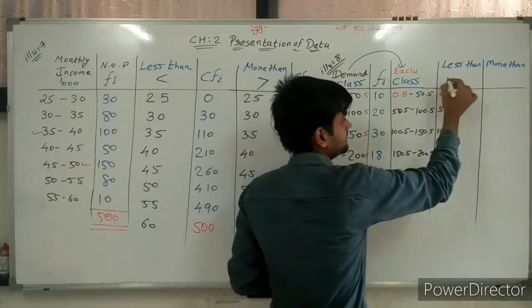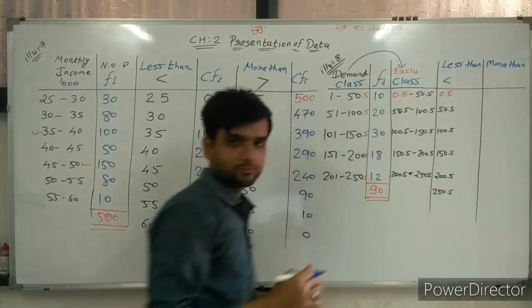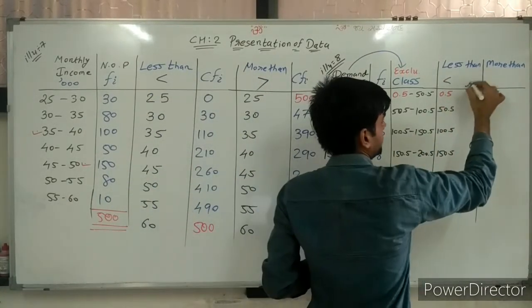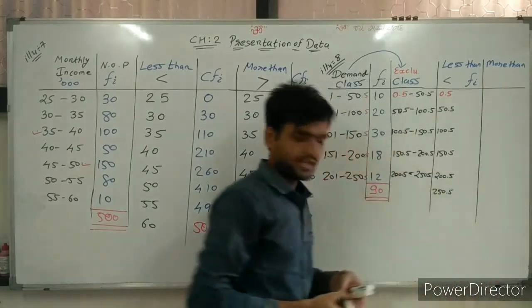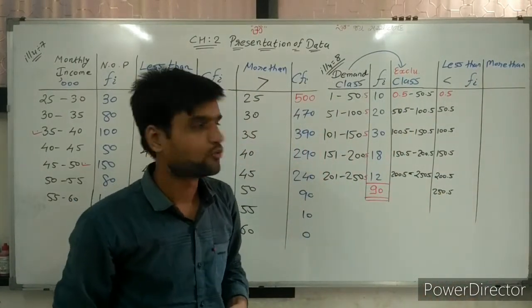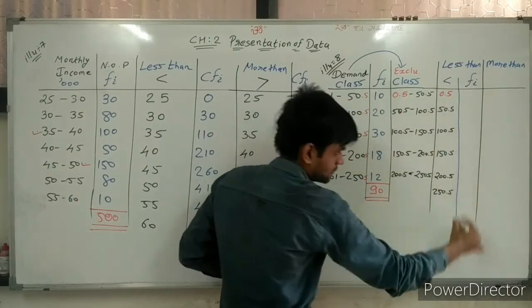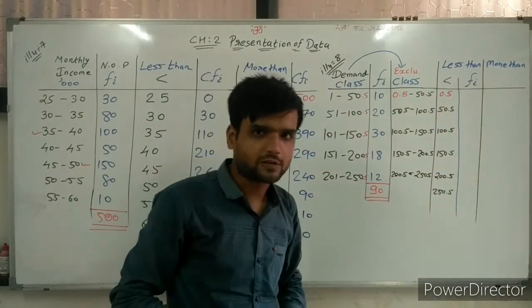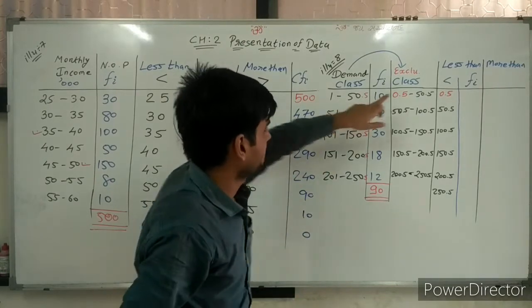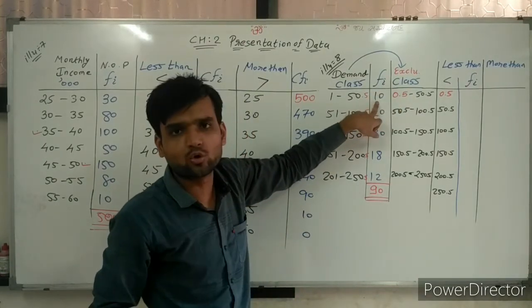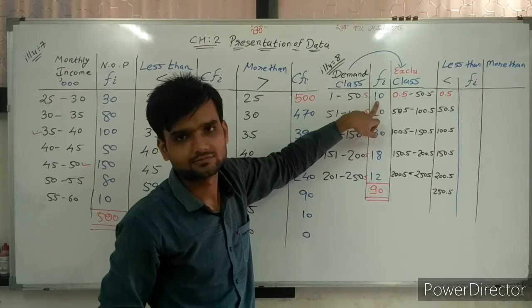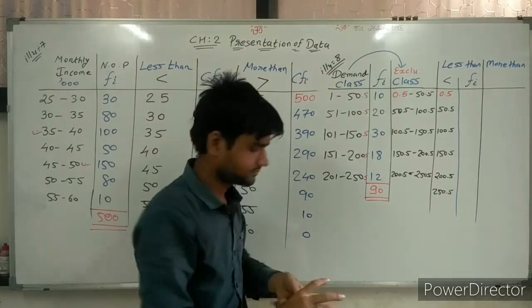And its frequency now. So less than 0.5, there is none, so 0.